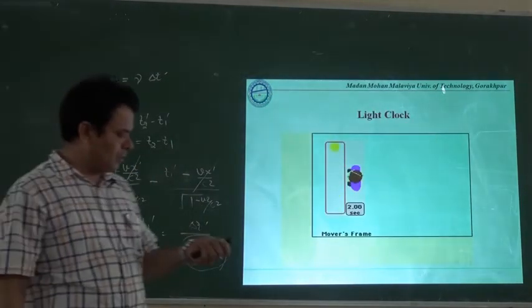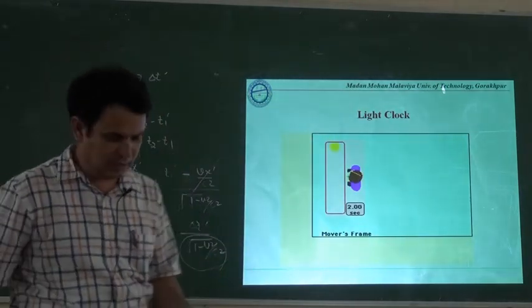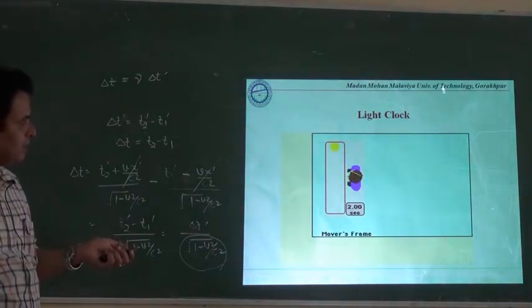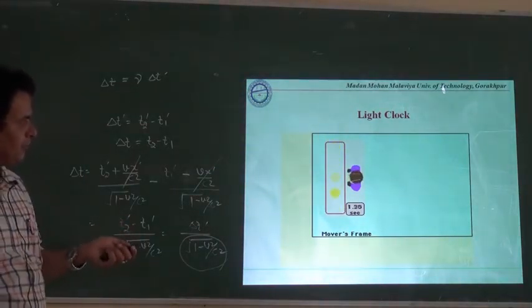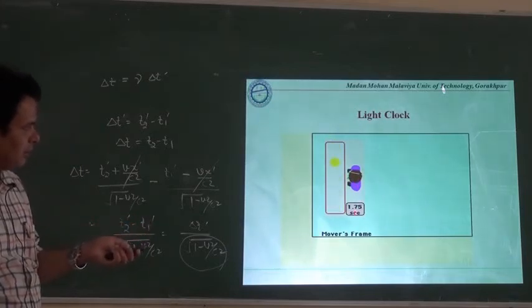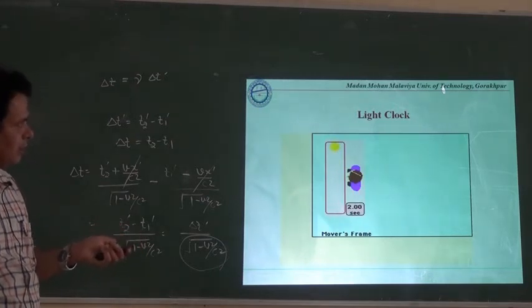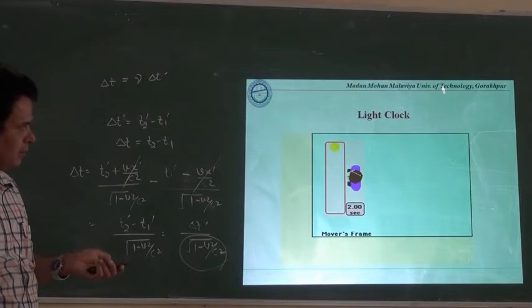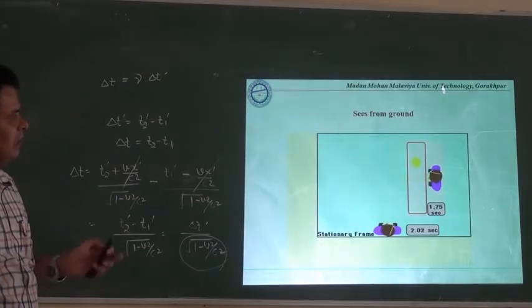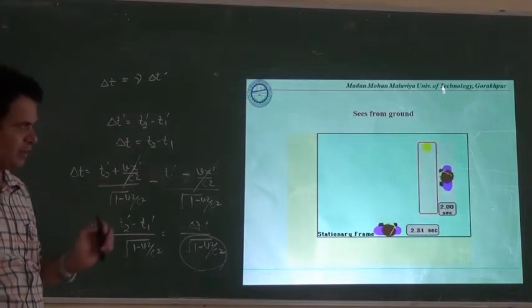Here, in order to have the conceptual realization for the same thing, let us have a clock here, and this clock is in a moving frame of reference. Then that clock is recording the time between two events, starting from here to here, that is equal to 2 seconds. It is in the moving frame of reference. Again, the same we are recording here in the static frame of reference and moving frame of reference simultaneously.